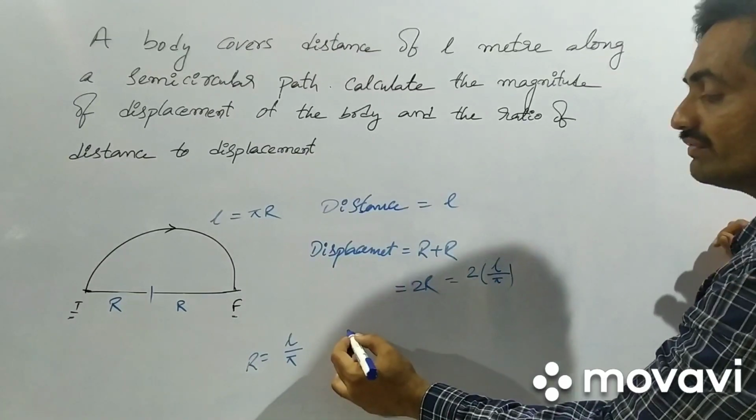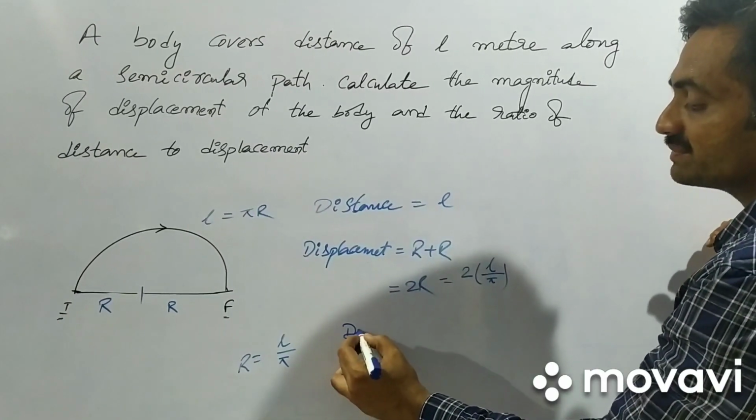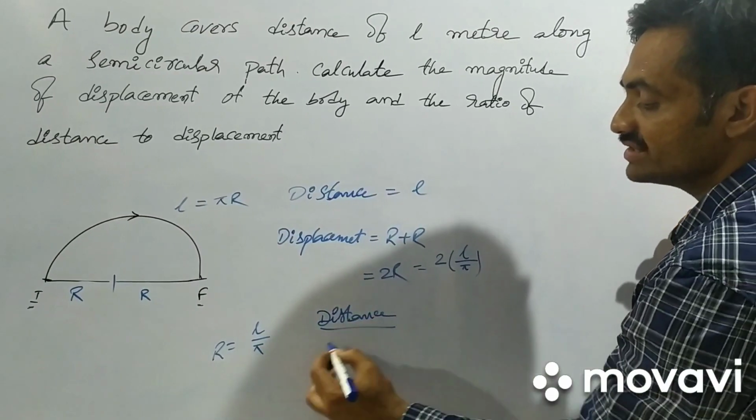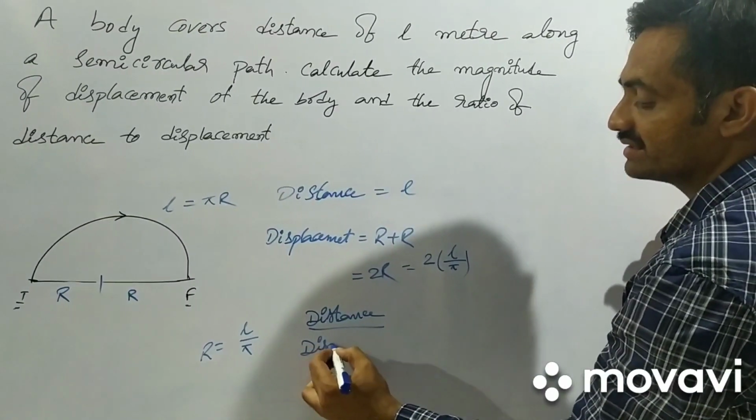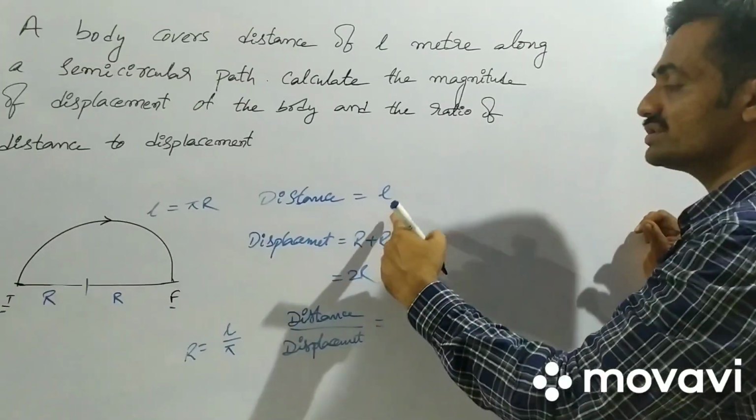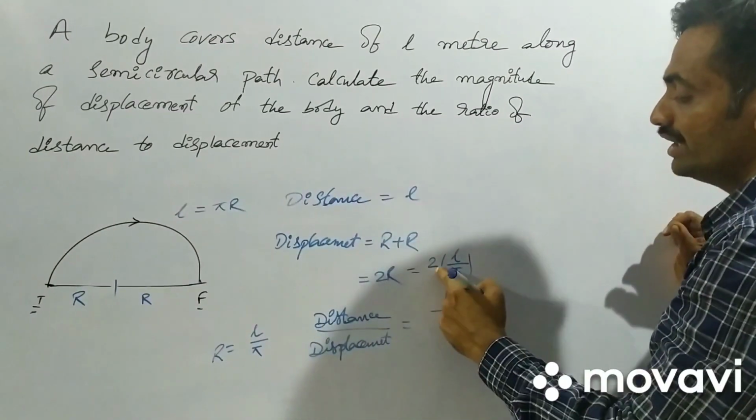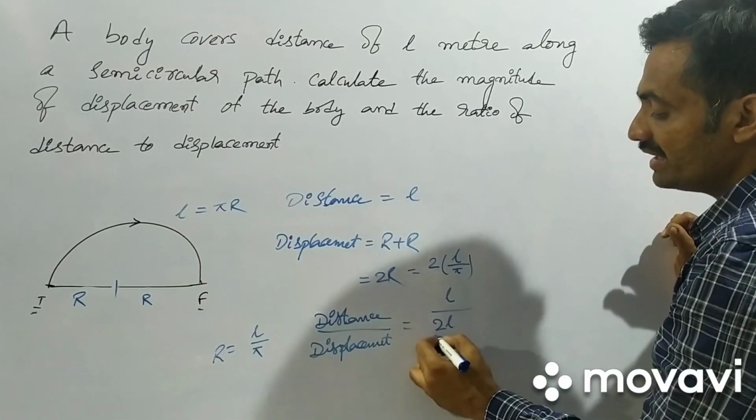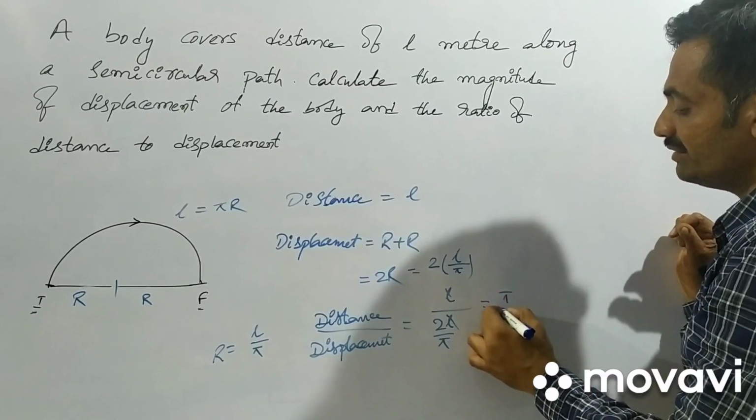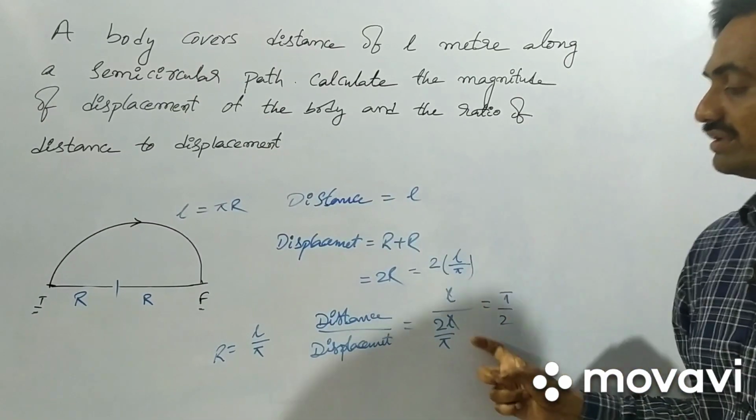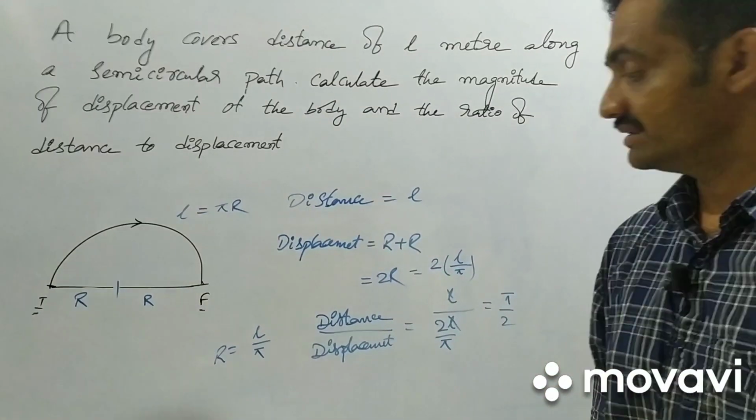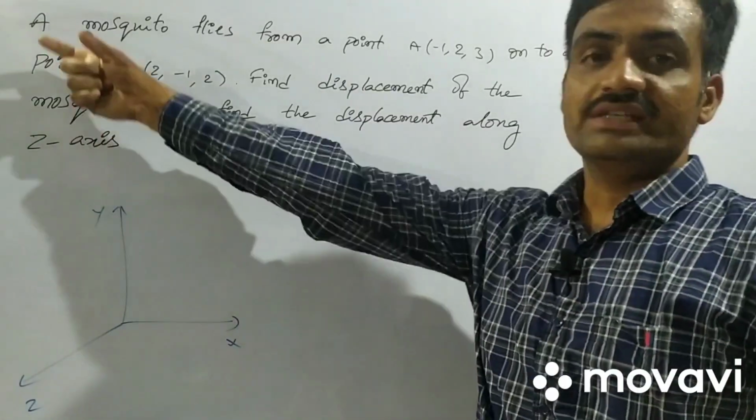Then the ratio of distance to displacement is equal to L by 2L by pi. L and L get cancelled, and here we get pi by 2. So the ratio of distance to displacement is pi by 2, or 90 degrees. So let's see the next problem.